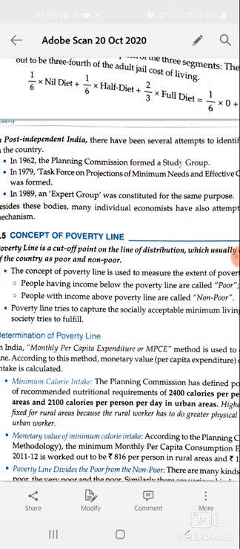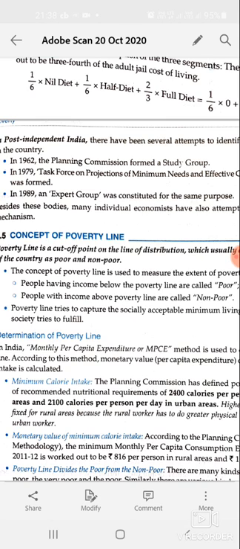Now, let us understand some of the categories. The absolutely poor always remain below the poverty line. The very poor, the absolutely poor, have nothing. The very poor are also poor. And the poor: these three always live below the poverty line.